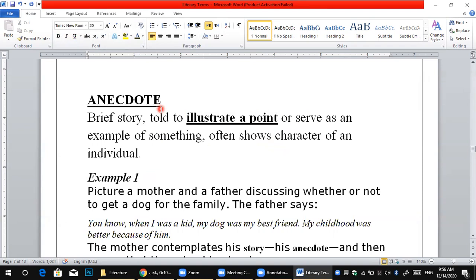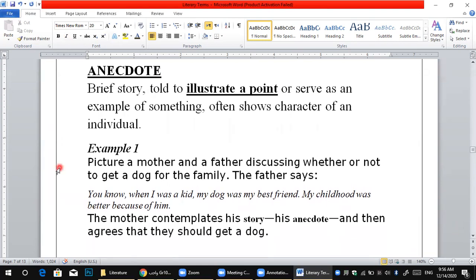Again, we don't understand, Mister? Okay, for the example here, picture a mother and a father discussing whether or not to get a dog for the family. And the father says, you know, when I was a kid, my dog was my best friend. My childhood was better because of him.